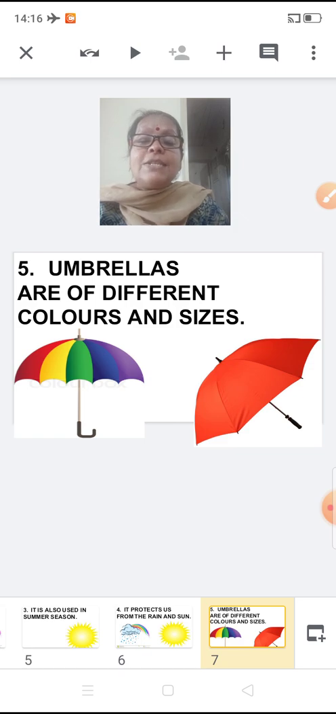Then, umbrellas are of different colors and sizes. You all know you get different colorful umbrellas or plain umbrellas also. You can see in this picture a colorful umbrella and a plain one. See, the colorful umbrella is slightly smaller than the red one, right? So you get big size, small size umbrellas and even mini size for small kids who go to nursery and play school, no? Even for them you get small, cute umbrellas, right? So these are the 5 points you need to remember.